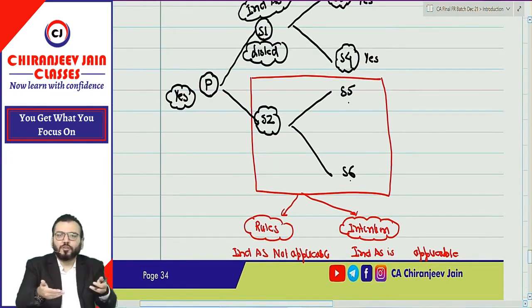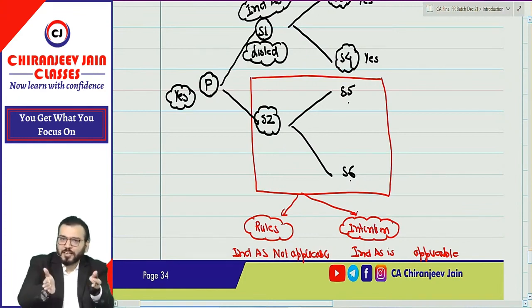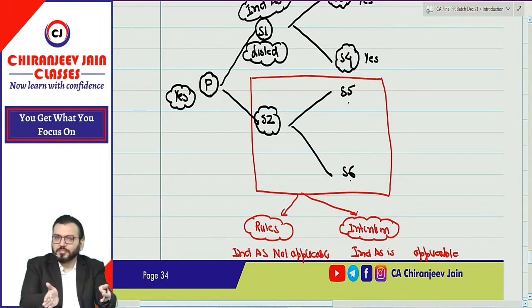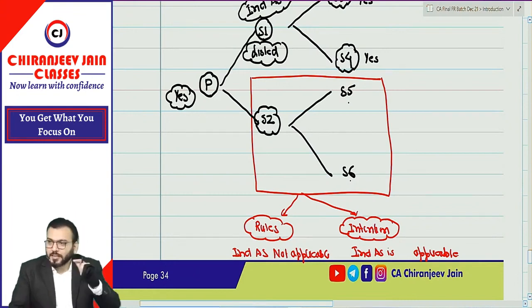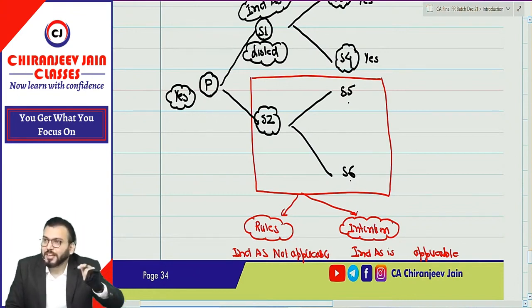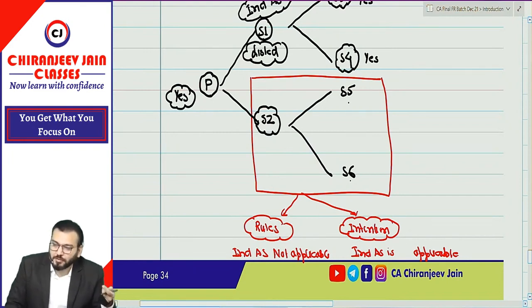Reporting means we need to report financial statements to the shareholders. That financial statement is for reporting purpose. We need to report financial statements to whom? To the shareholders in the annual general meeting. That needs to be prepared as per AS or Ind AS as per the applicability criteria. Understood? That is reporting. We are reporting to the shareholders in the AGM, annual general meeting.